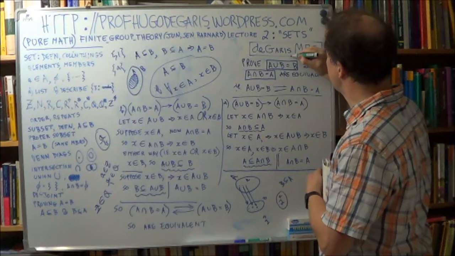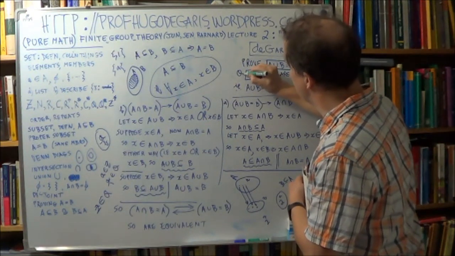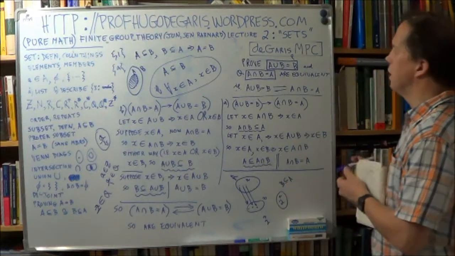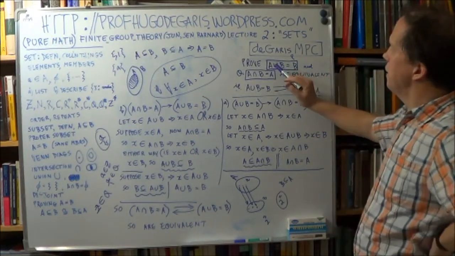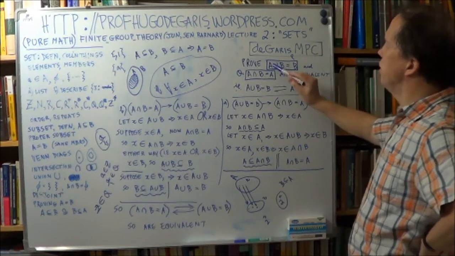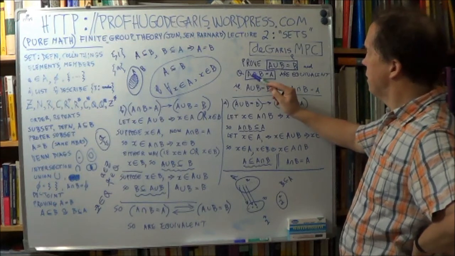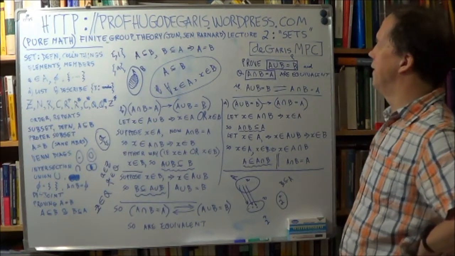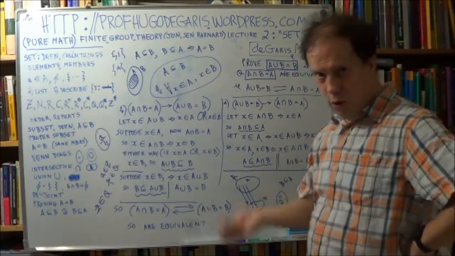Let's call that statement P, and let's call this statement Q. So you're asked to prove that if the union of A and B is B, and the intersection of A and B is A, that those 2 statements, P and Q, are equivalent.